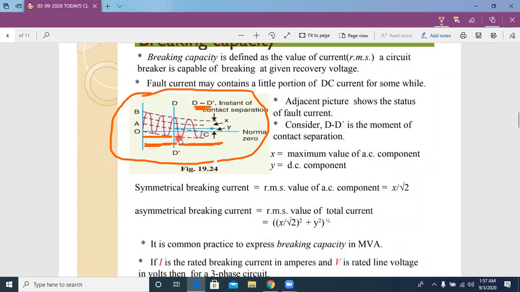Now when the circuit breaker is open, let us see the value of the DC component. That means at the asymmetrical condition, at the transient condition, circuit breaker contacts are opened. Now when the circuit breaker contacts are opened, at that time the DC current value is equal to y, and the AC current magnitude is x.